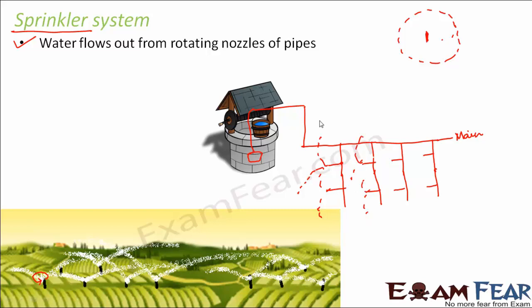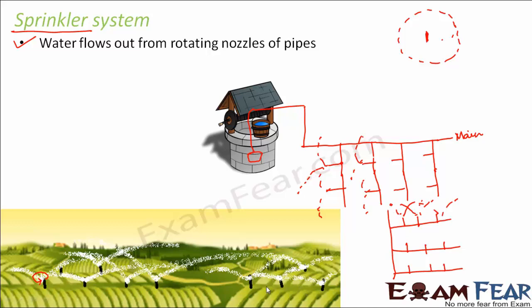If you look at it in the correct orientation, I should have drawn it something like this. Let us suppose this is your main pipeline, and these are the perpendicular pipelines, and on these perpendicular pipelines you have the rotating nozzles located like this, and from here comes the water.